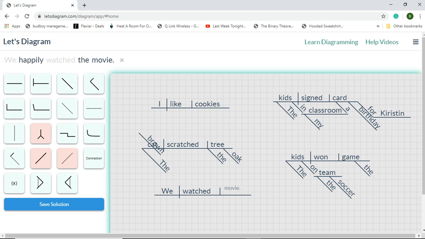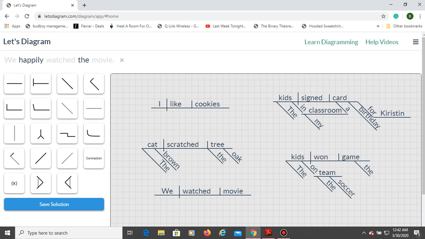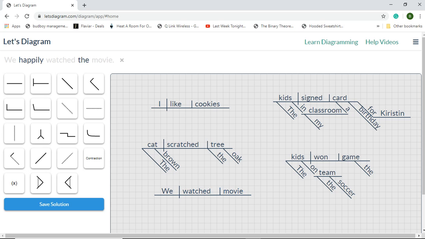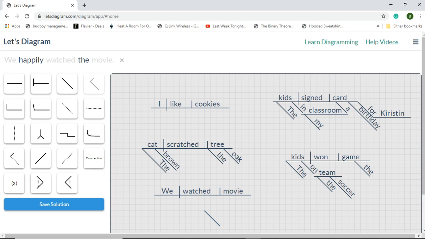Okay, movie is the direct object. Now, what do we have left? Happily. How did you watch the movie? It's an adverb. It modifies the verb watched.